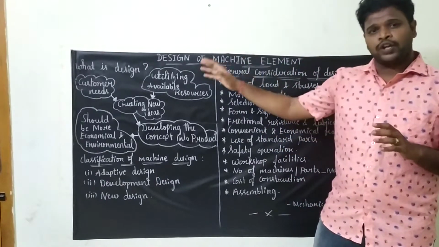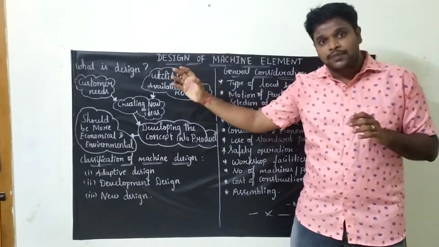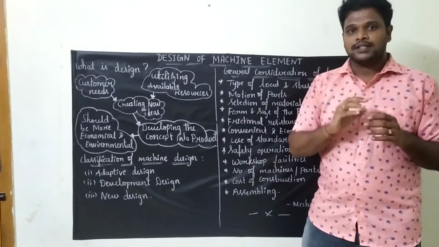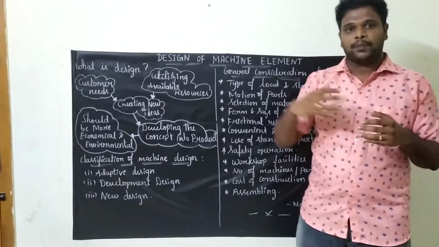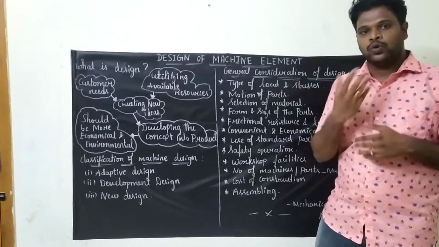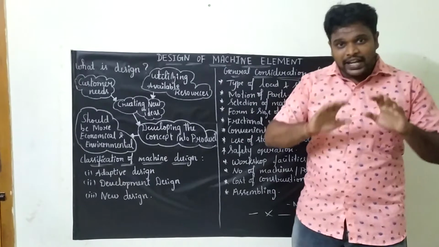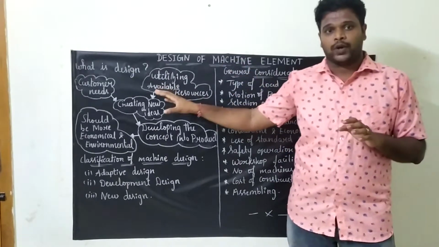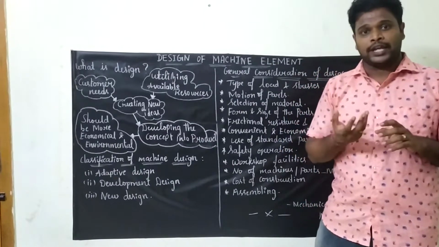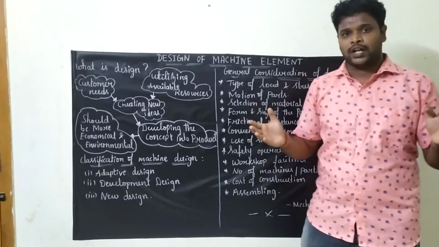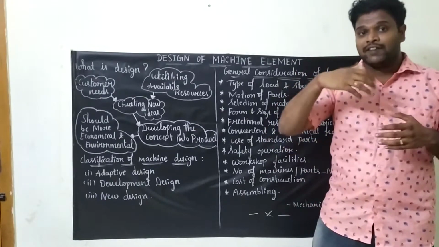Before going for a design, the engineer has to focus on the customer requirement. Why? Because customers are the sole operators, right? Because if we are producing a product, who is going to buy the product? Only the customer is going to buy the product. So we need to satisfy the customer requirement. Based on the customer requirement only, we need to make a new idea, or modify the old idea, or whatsoever it may be. And after that, we need to use the resources which are available with us.